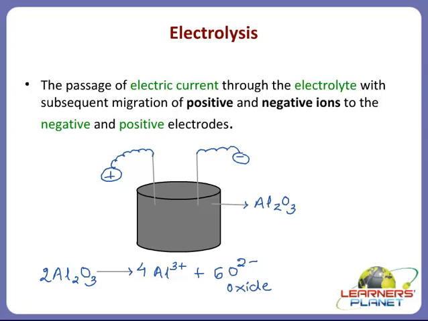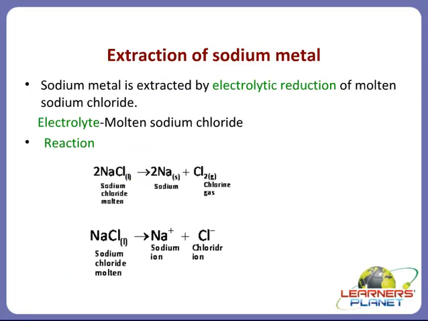Now let's take up the extraction of sodium metal. Sodium metal is extracted by electrolytic reduction of molten sodium chloride. Now this is very, very important, children. Here we are not taking aqueous sodium chloride. We are taking molten sodium chloride, right?